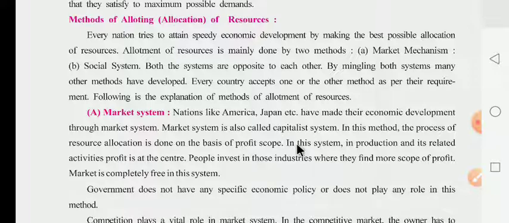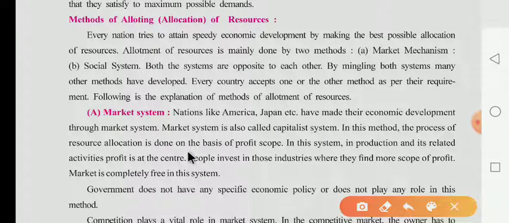Now, what happened there? In this capitalist system, the maximum allocation of resources is done on the basis of their profit scope.